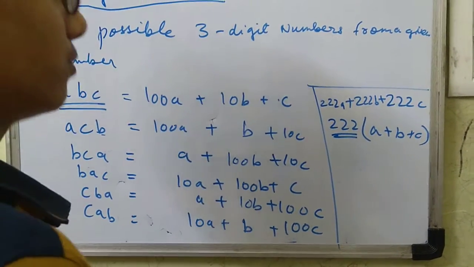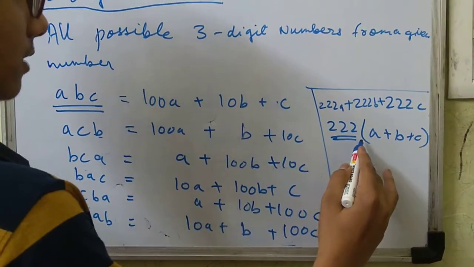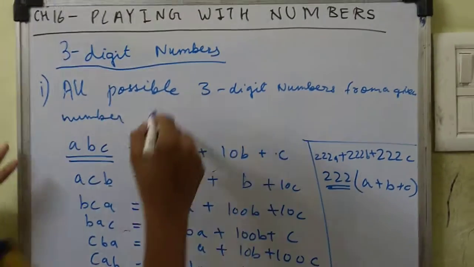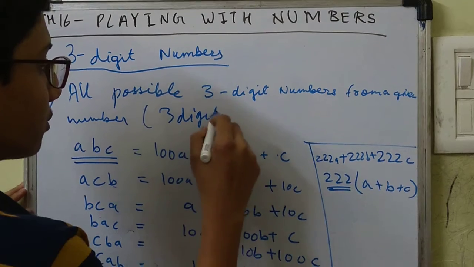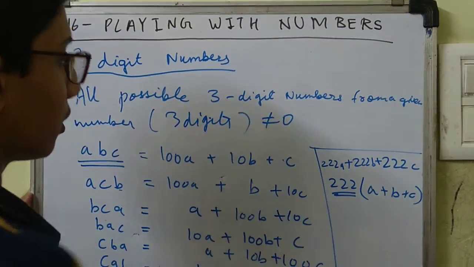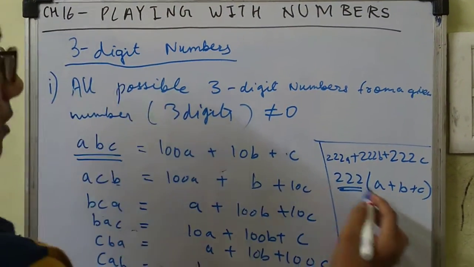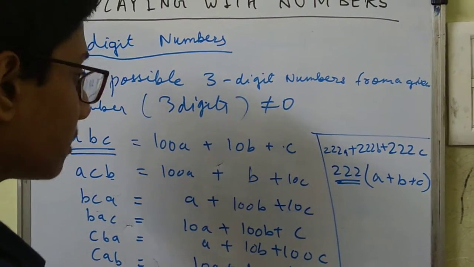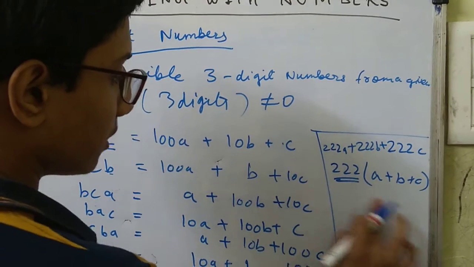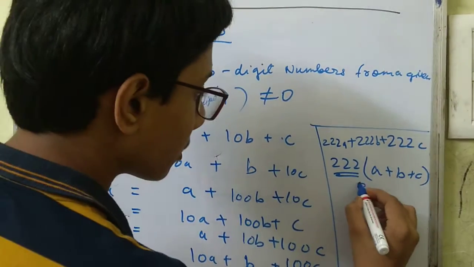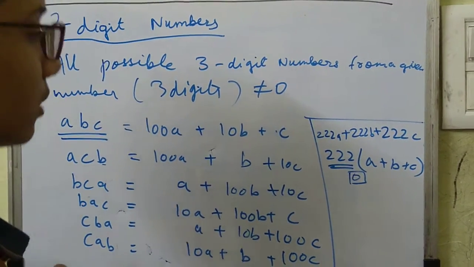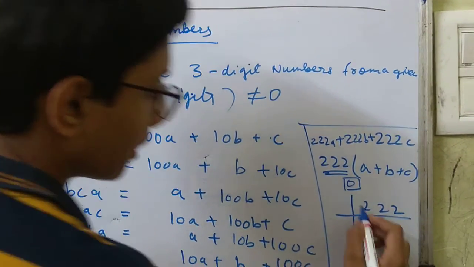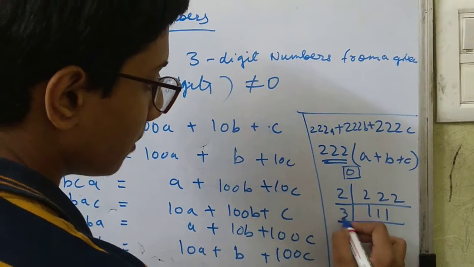What can we conclude from this? Whenever all the possible 3-digit numbers are formed from three given digits, none equal to 0, the sum will be a multiple of 222. Multiple means that if you divide the sum by 222, you will get remainder 0. But we have learned 37. So are 222 and 37 different? No, it is not different, because if you prime factorize it, 222 is 2 times 111, and 111 is 3 times 37.